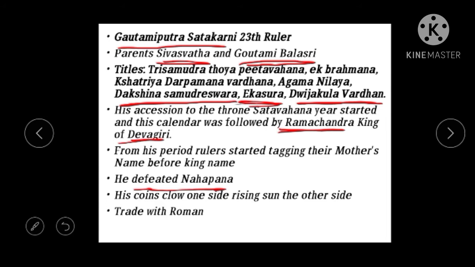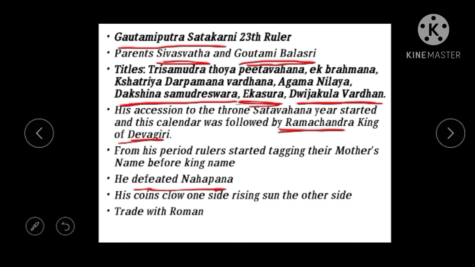In this war, Gautami Putra Shatakarni defeated Nahapana and acquired some of his territories: Anupa, Aparanta, Saurashtra, Avanti, and the Konkan region.